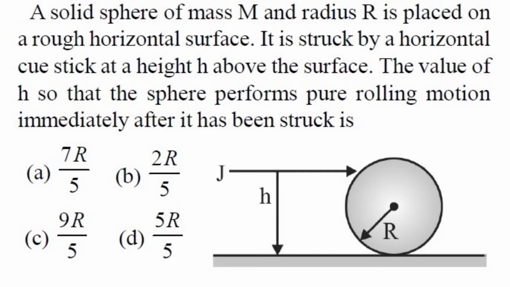A solid sphere of mass capital M and radius capital R is placed on a rough horizontal surface. It is struck by a horizontal cue stick at a height h above the surface. The value of h, so that the sphere performs pure rolling motion immediately after it has been struck, is.